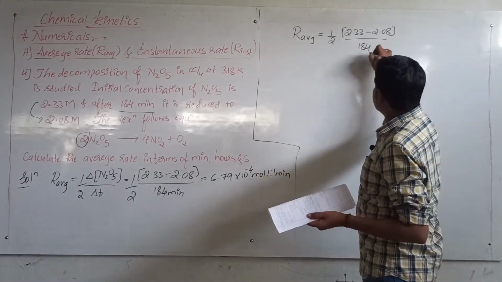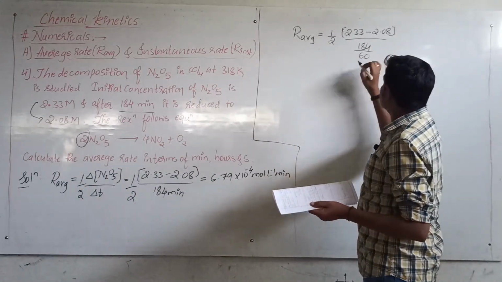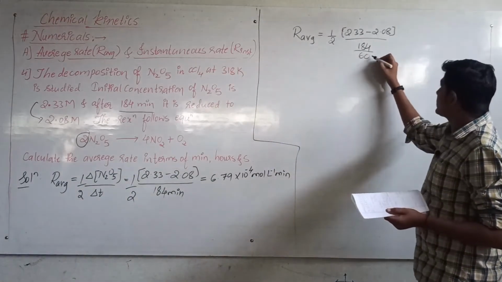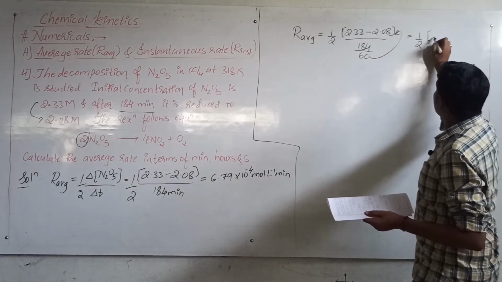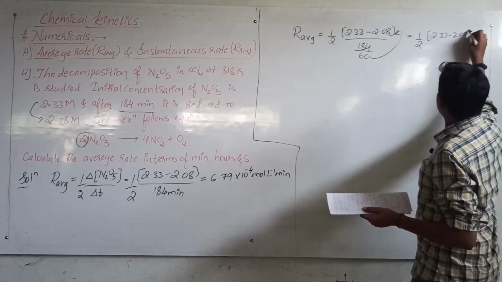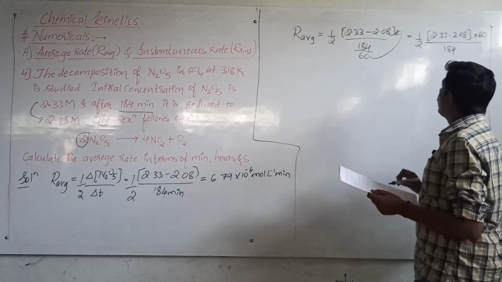It is in minutes, so how do we convert minutes into hours? Divided by 60. When I divide 184 by 60, the 60 will go to this side, so it becomes 1 upon 2 into 2.33 minus 2.08 multiplied by 60 divided by 184.